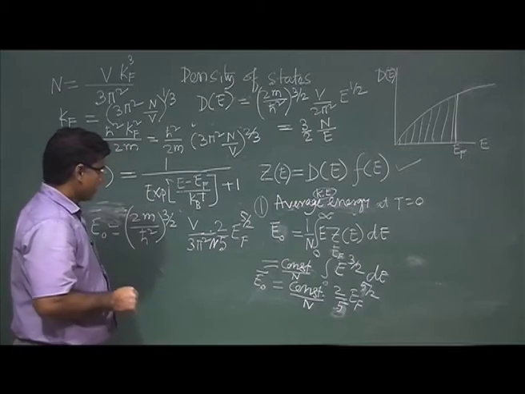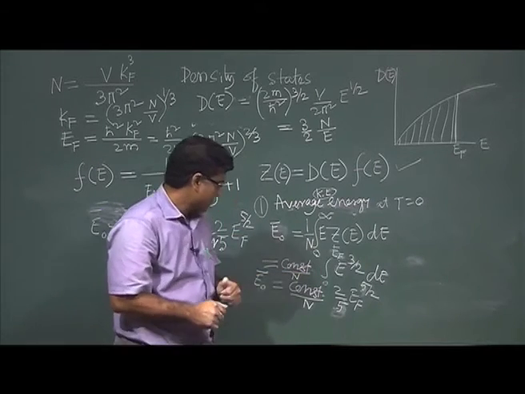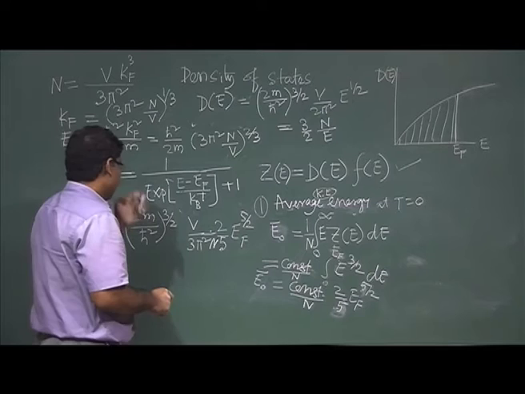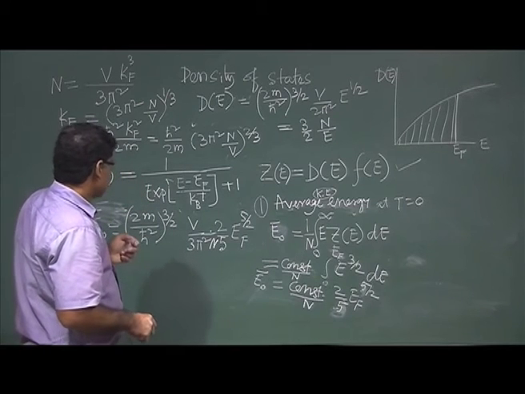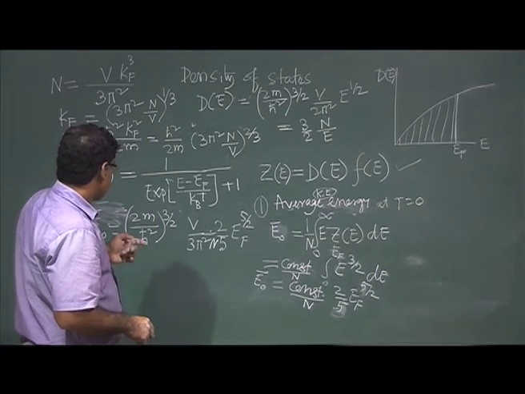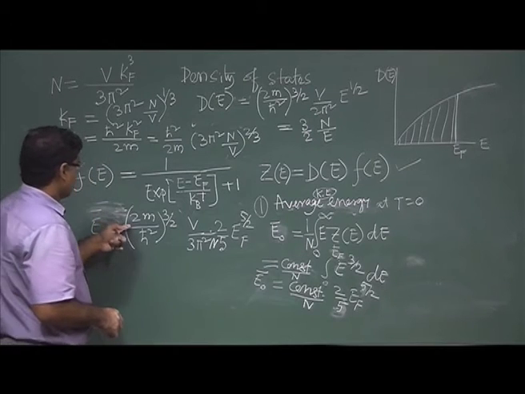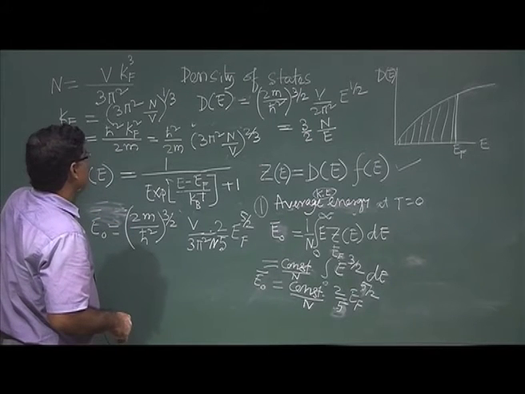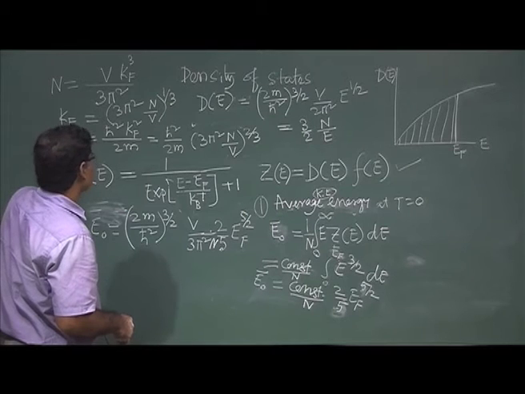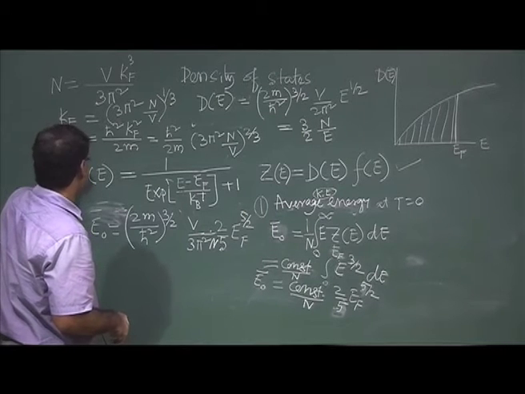Okay. So, this will be the form. I think E F is h cross square by 2m, that is fine.